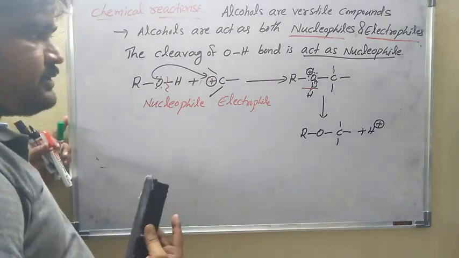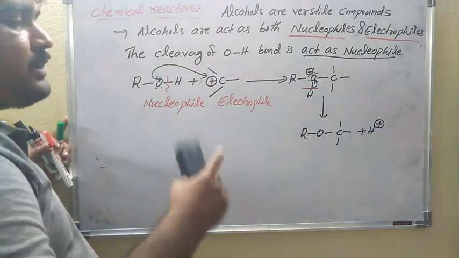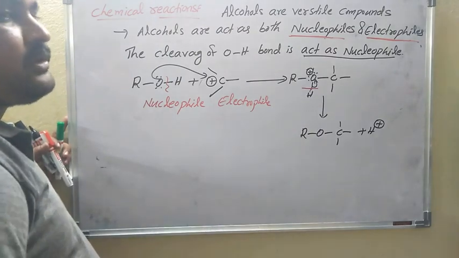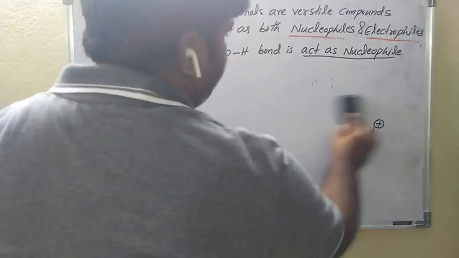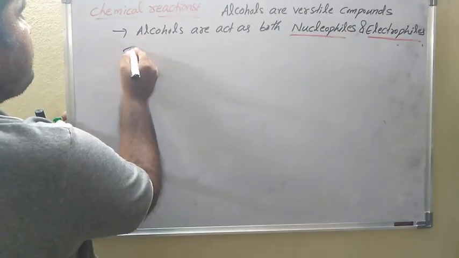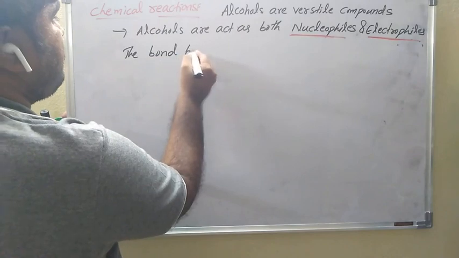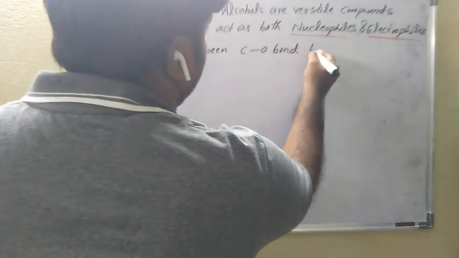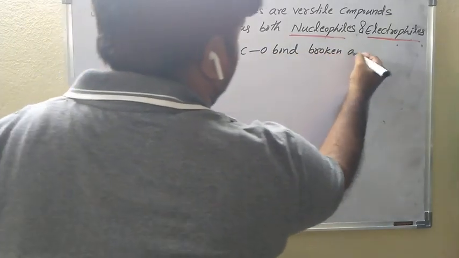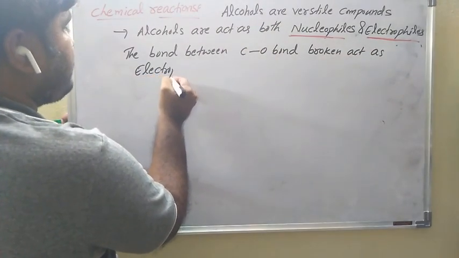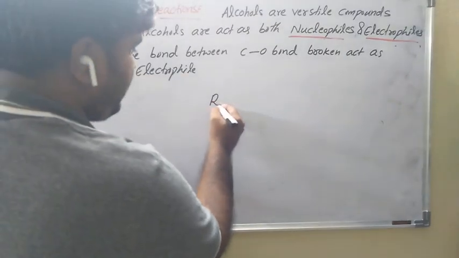The breaking of the CO bond, the bond between carbon and oxygen, acts as an electrophile. This is very important.